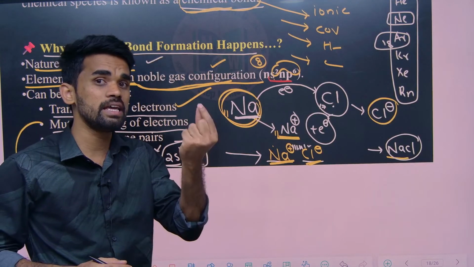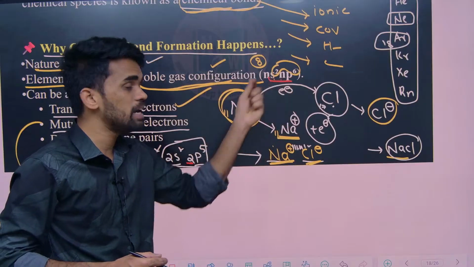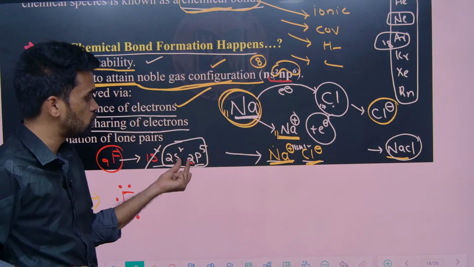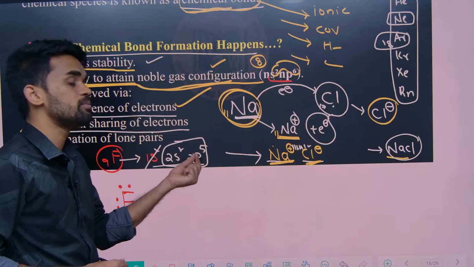That means wherever the highest n value is, there we should have 8 electrons. Here we have 8 electrons, but we have only 7 electrons, right? So one more electron is required.